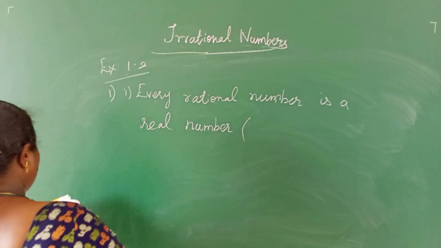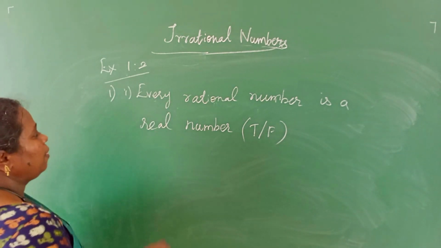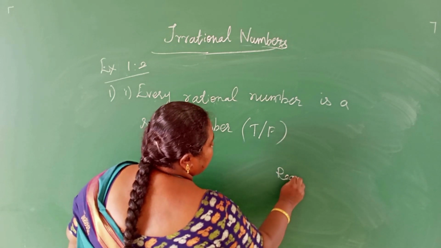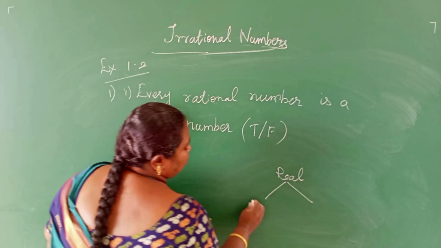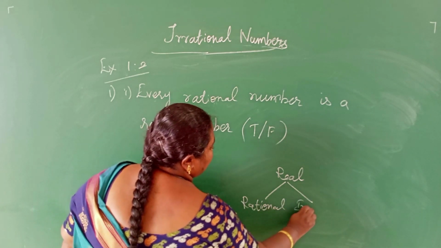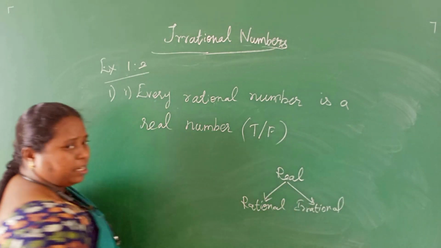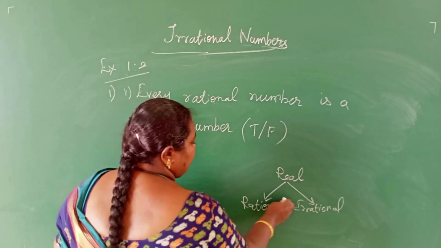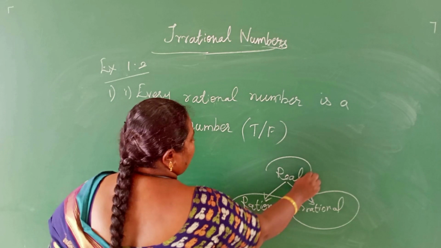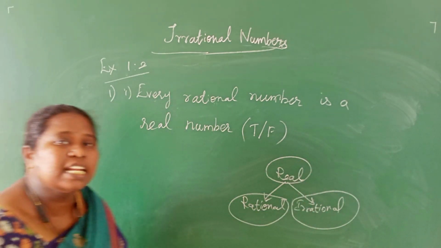We have to give the statement whether it is true or false. See here, every rational number is a real number. We know that the real number contains both rational and irrational numbers. These two only, the combination of rational and irrational together is called the real number.